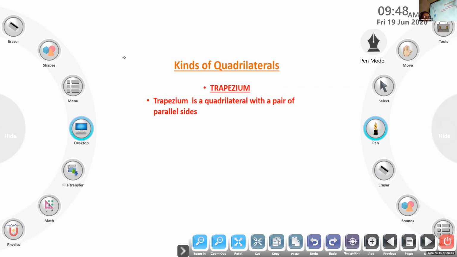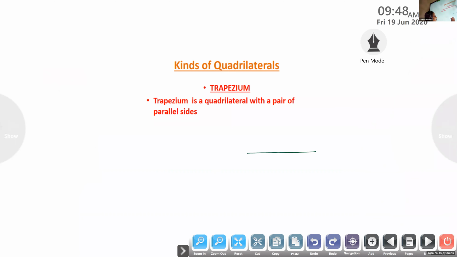Next, we are going to study more about quadrilaterals. In that, the first one is trapezium. Trapezium is a quadrilateral with a pair of parallel sides.